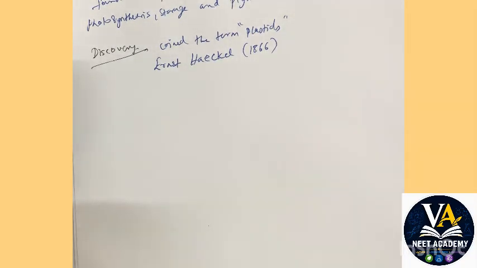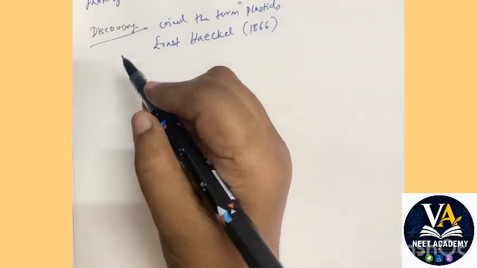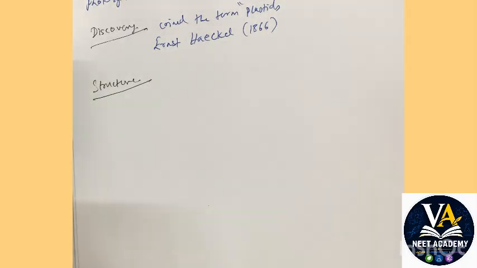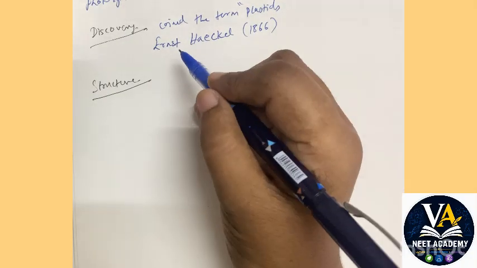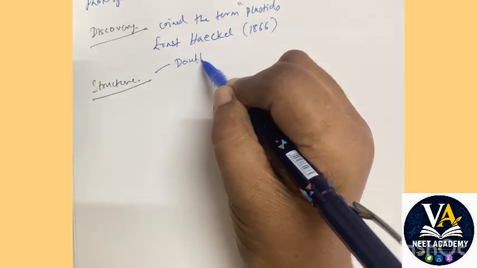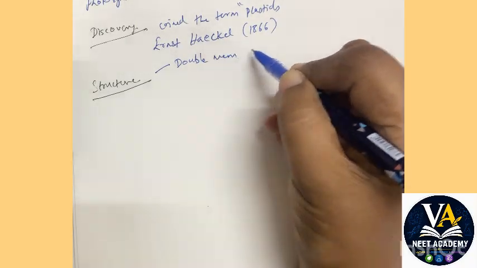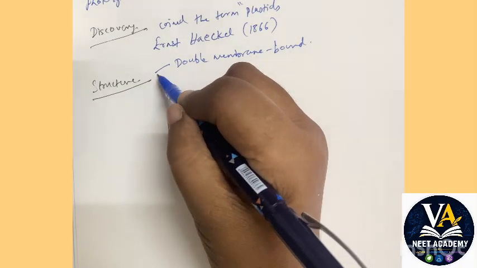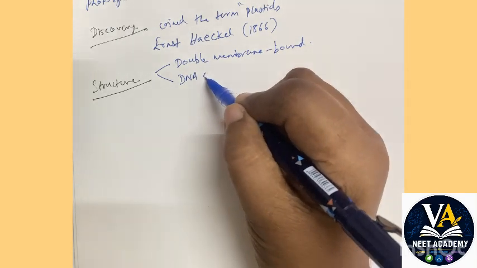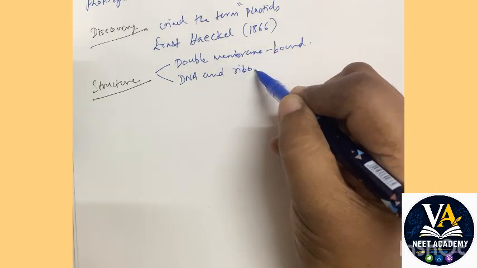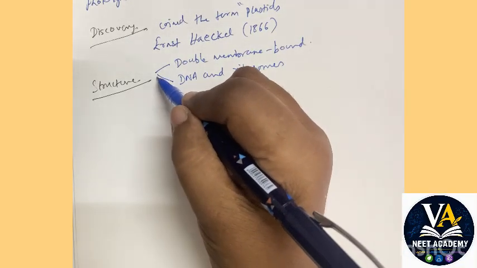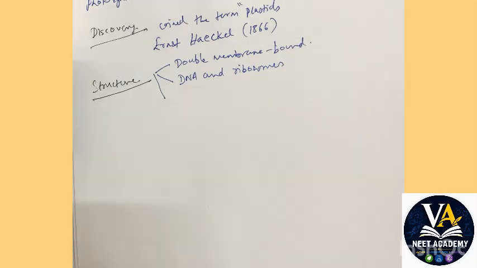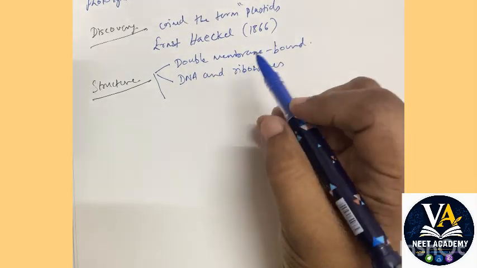Okay, so let's now see the general structure of plastids. When you talk about the structure, plastids are double membraned. All of you know, as we have seen in the definition, double membrane bound organelle. It contains its own DNA. Remember students, it contains its own DNA and its own ribosomes. We have seen a similar kind of property in another organelle in my previous classes, if you remember. What was that organelle?